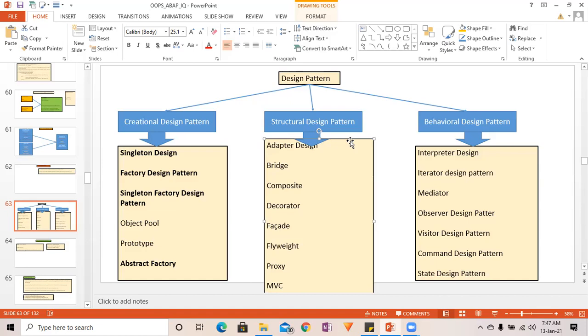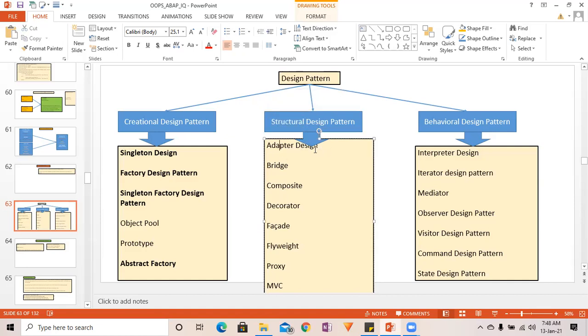And if you have to create a function module with a specific functionality, and you can achieve that by adding some more functionality to an existing function module, what you will do is create one wrapper function module. So what you are doing over here is changing the structure. When you are doing something with a structure in terms of design, that comes under the structural design pattern.